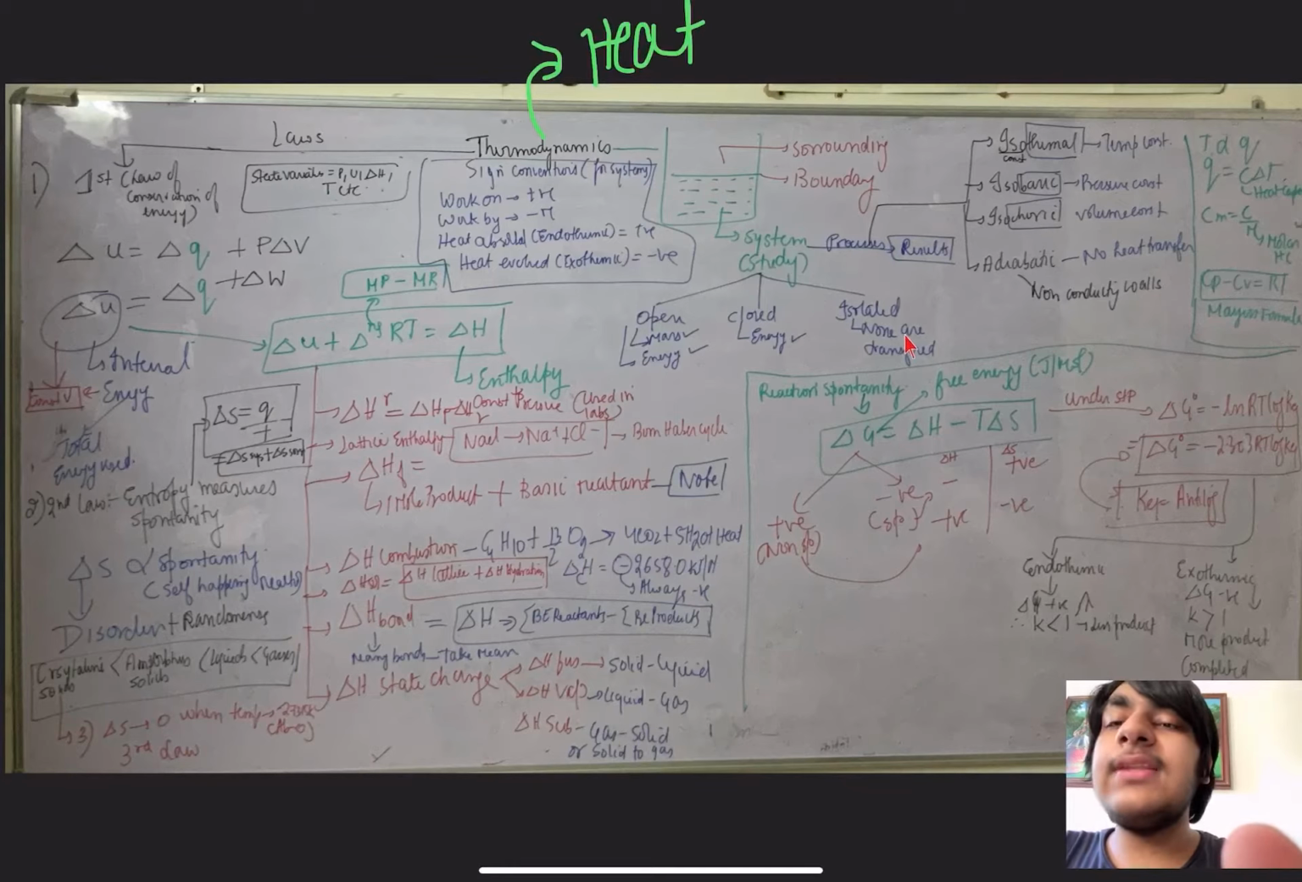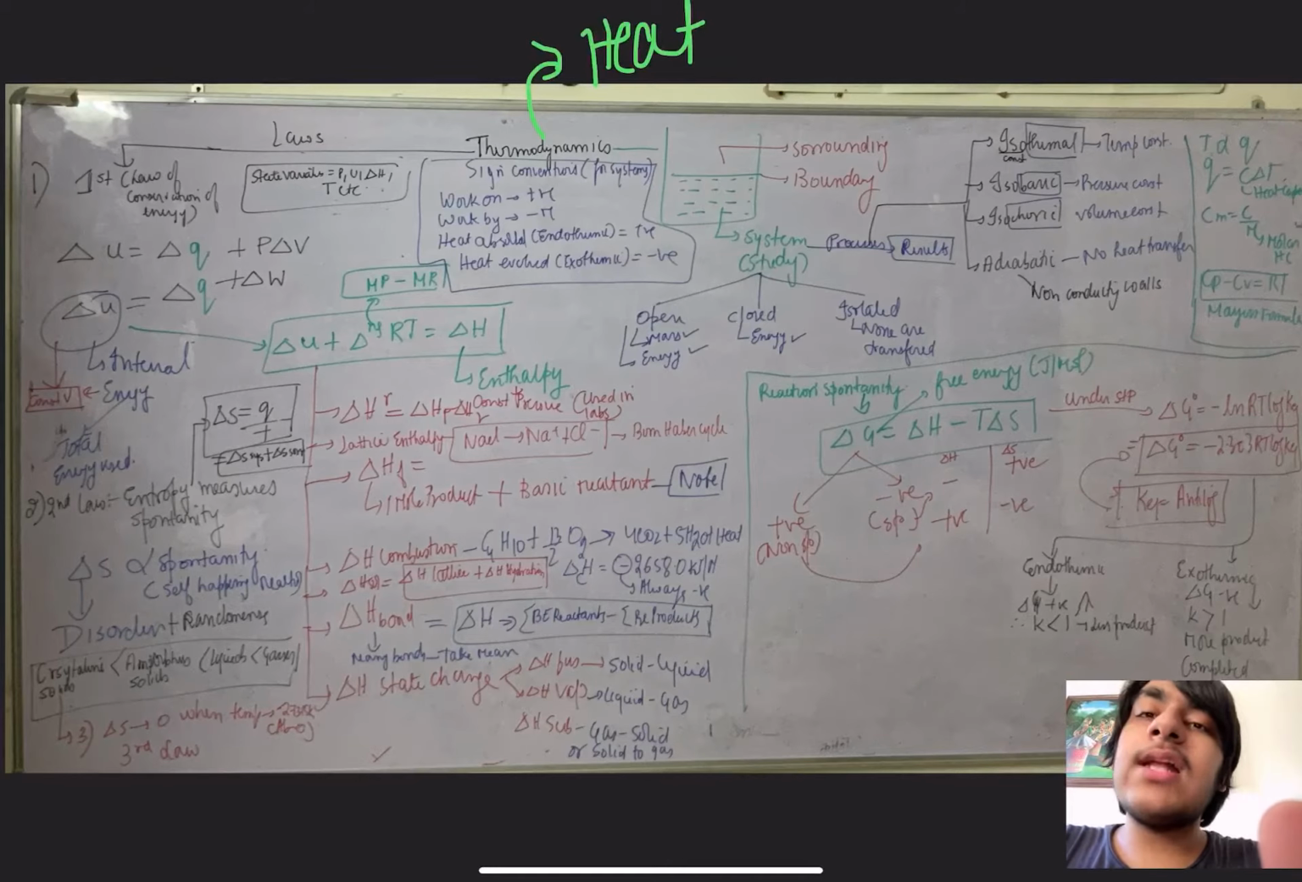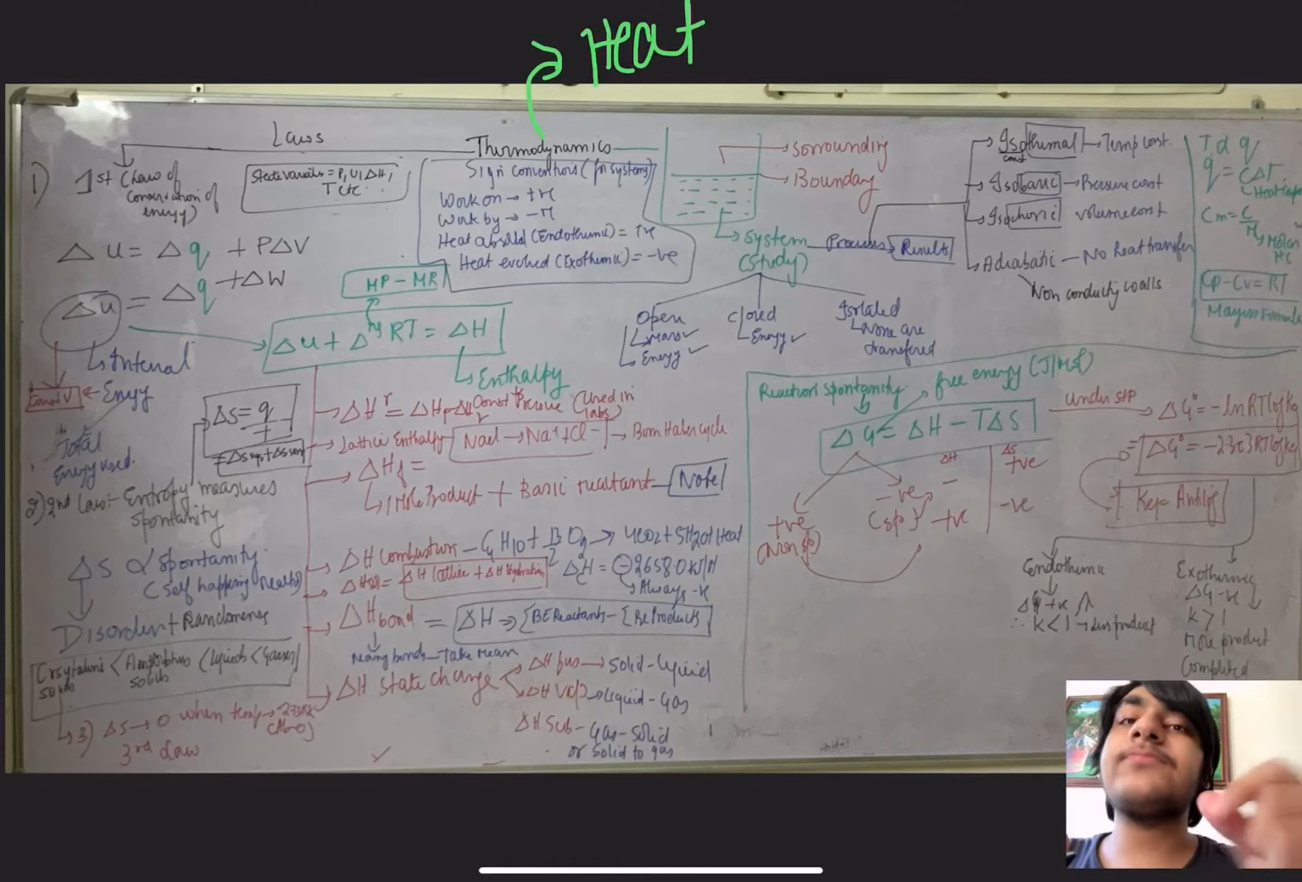So keeping the tea in the thermos was an example of an adiabatic process. If heat has to be transferred, we need the walls of the system to be conducting. If we have non-conducting walls, called adiabatic walls, heat won't be transferred.